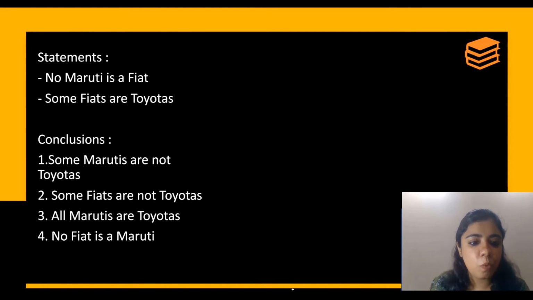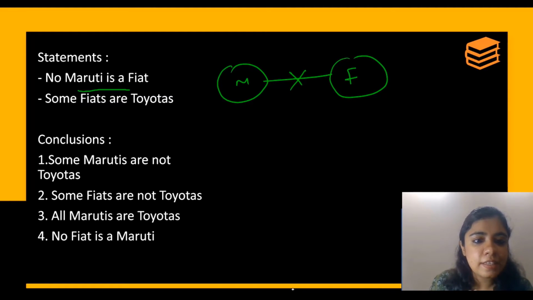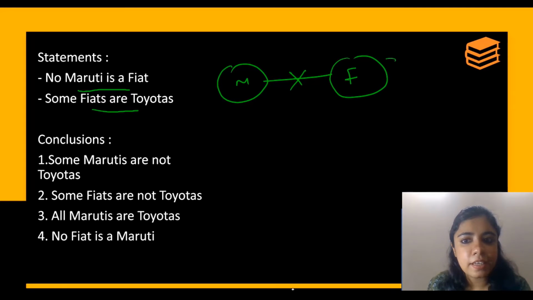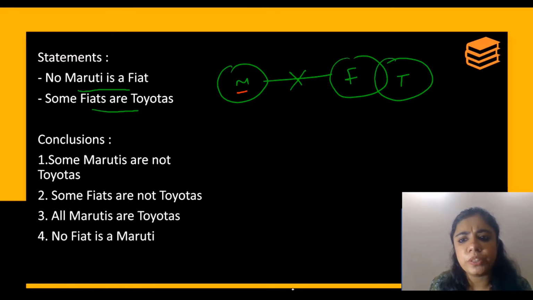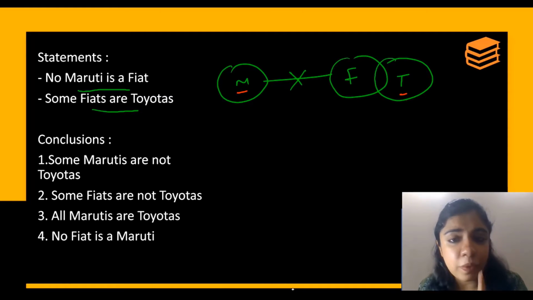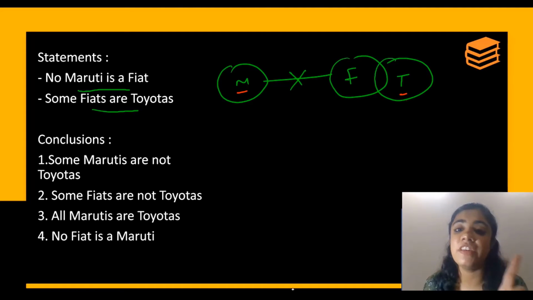Okay, see what is given. No Maruti is a Fiat. So they cannot intersect. Next is some Fiats are Toyotas. Now if I ask you, can my Maruti and Toyota intersect some part? Yes, they can intersect. But because we don't know the relation, we are not making the relation. But they can intersect if required.